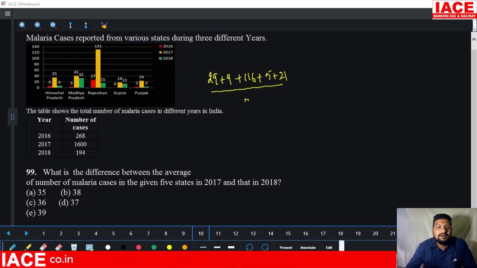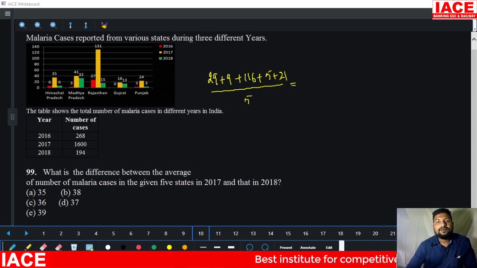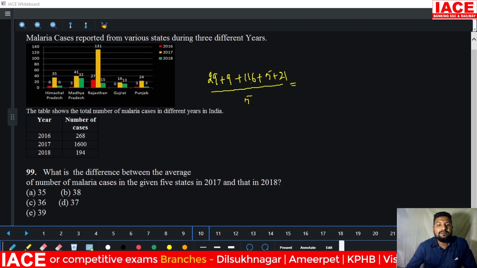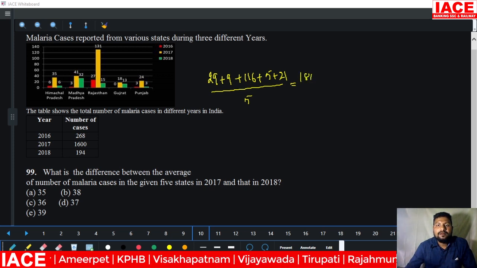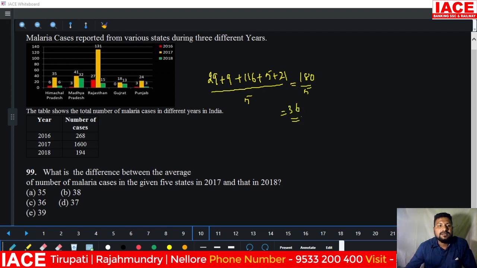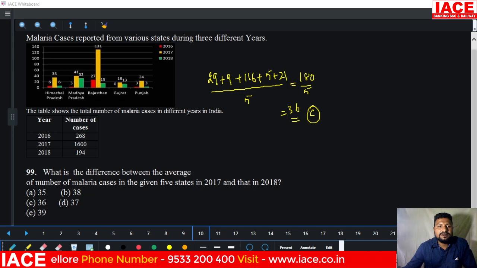After the differences you can take the average. 9 plus 21 is 30. 30 plus 5 is 35. 35 plus 16 is 51. 51 plus 29 is 80. 180 by 5 is equal to 36. 36 means option C.